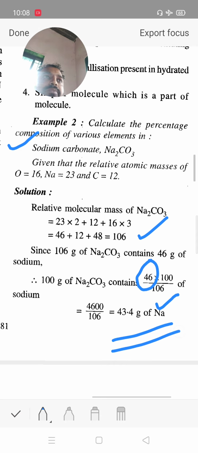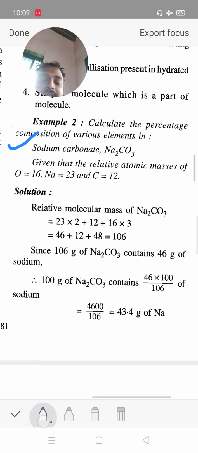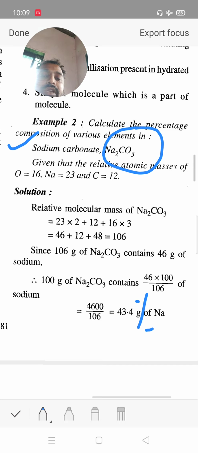Put the values and solve the numerical. Then we get the value 43.4. It is the percentage of sodium present in sodium carbonate.